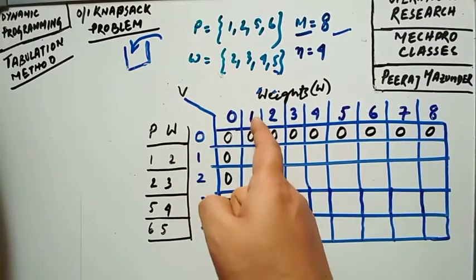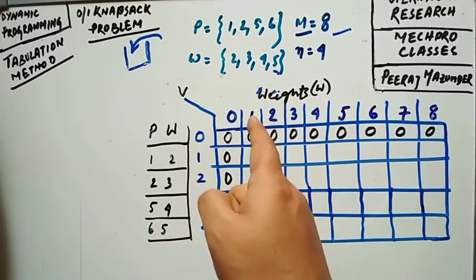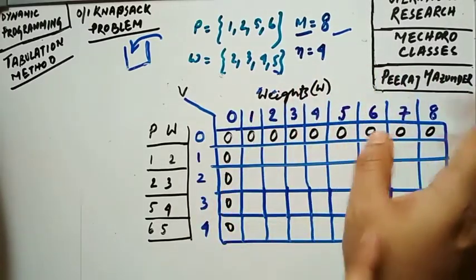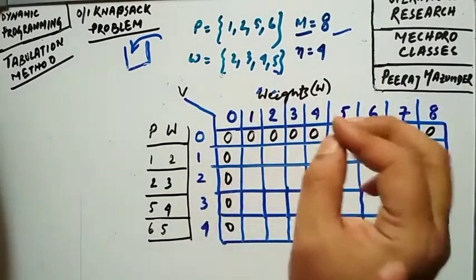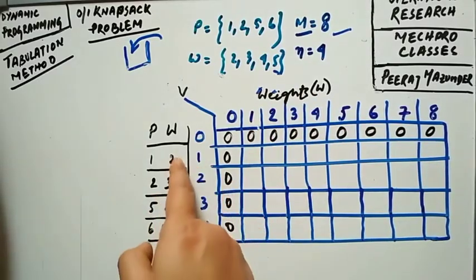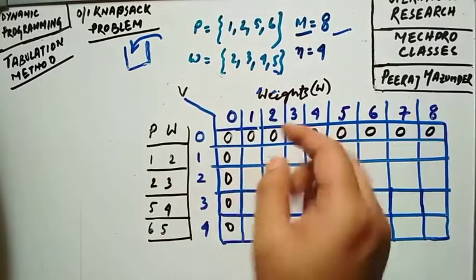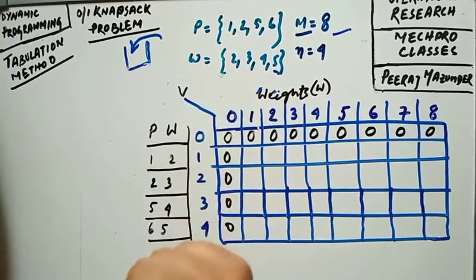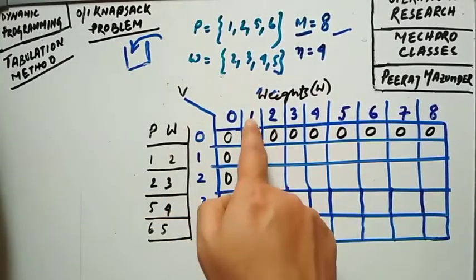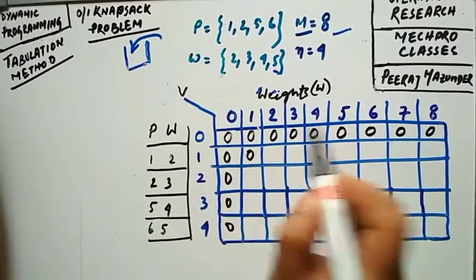We are considering a knapsack or bag with capacity 1 only, but you have a weight of 2. Can you fill this bag with this weight 2? No, because its capacity is much lesser than this one. So you cannot fit this weight into a bag having capacity 1 only. So you can easily write it as 0 only.